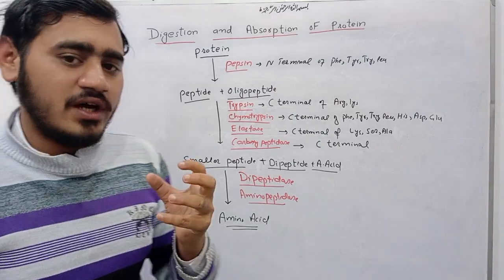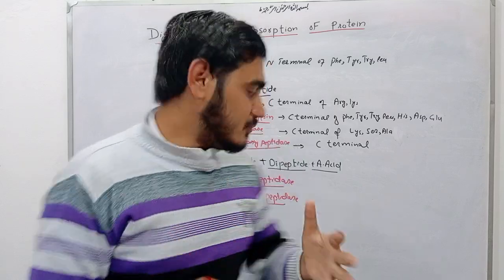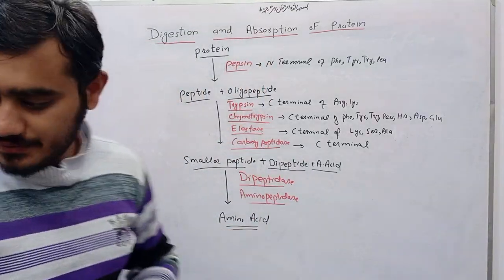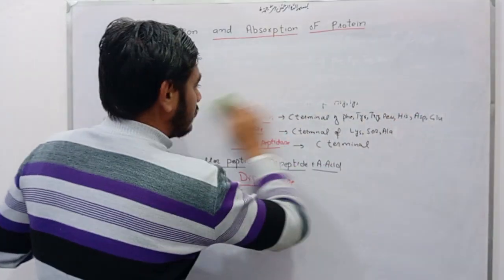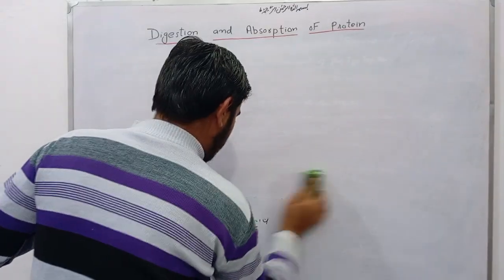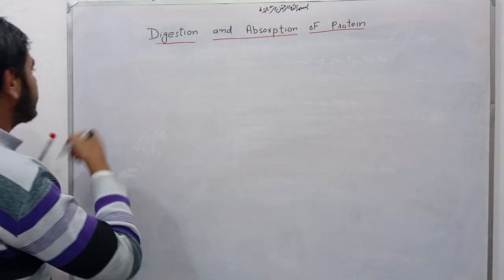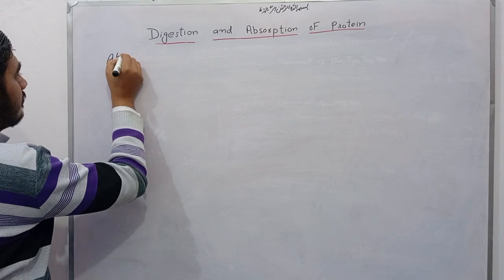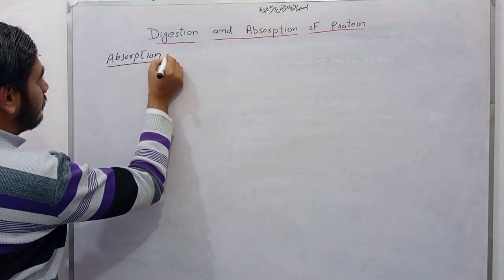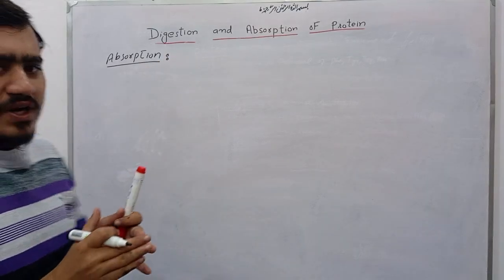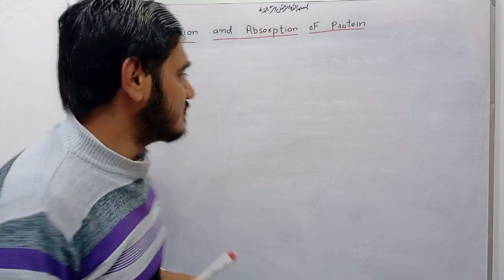Now coming toward the absorption of amino acid. This amino acid gets absorbed through the ileum part of the small intestine.